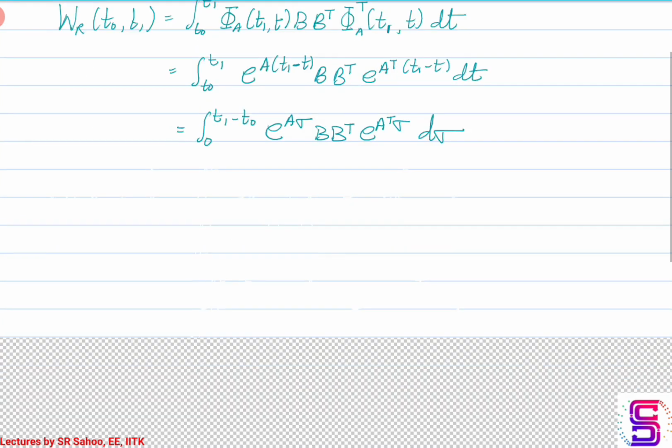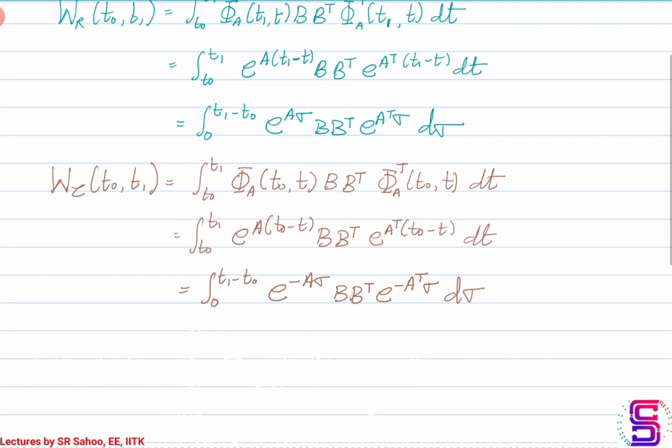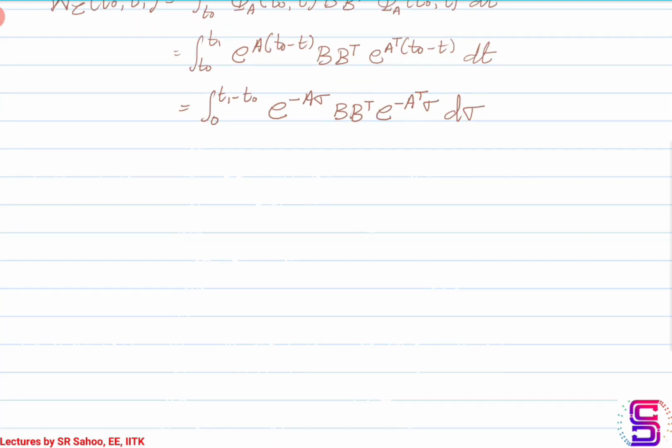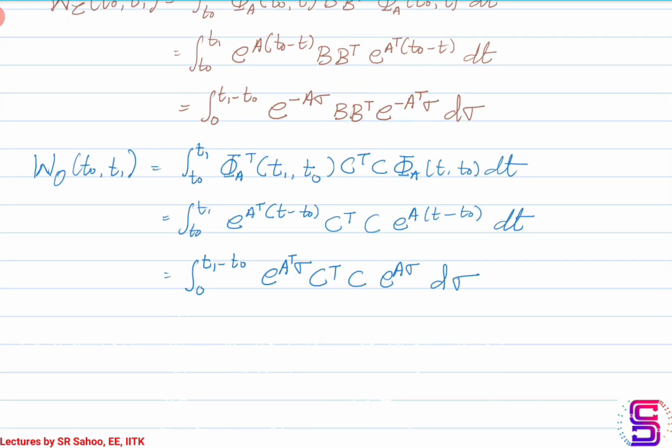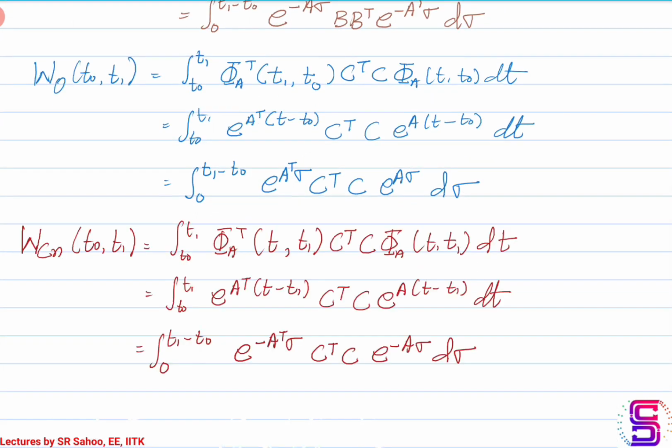Similarly, the controllability Gramian can be expressed as this. The corresponding Gramian for observability is this, and the corresponding Gramian for constructibility is this.